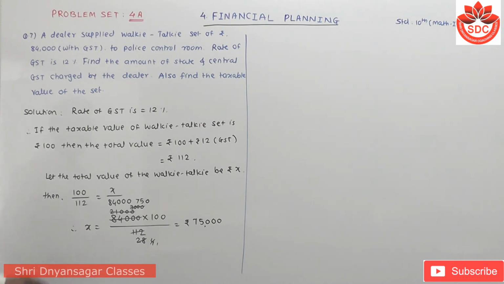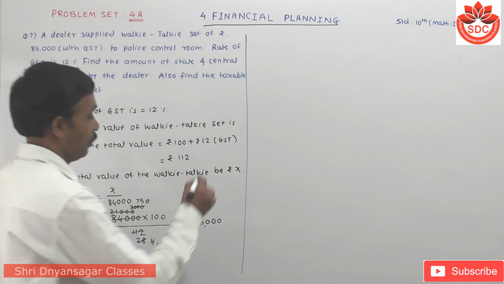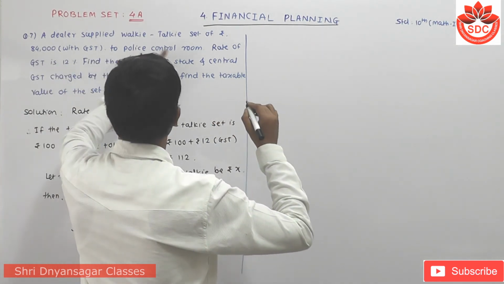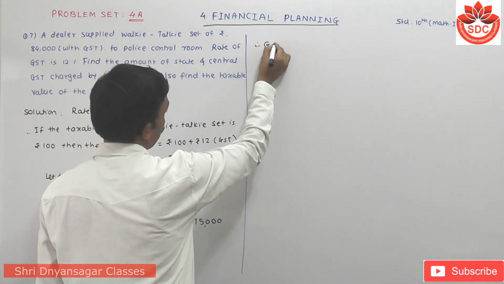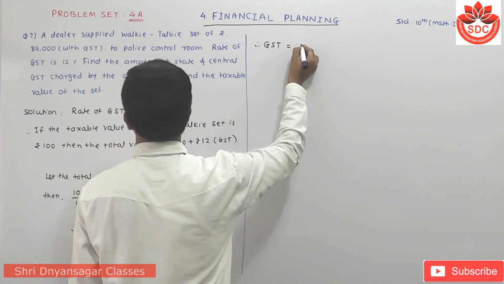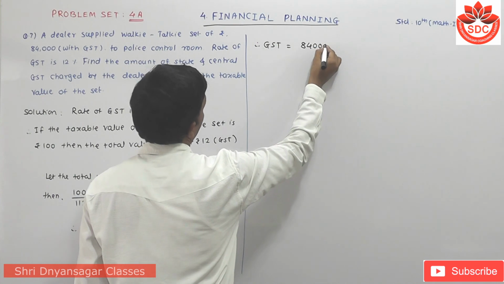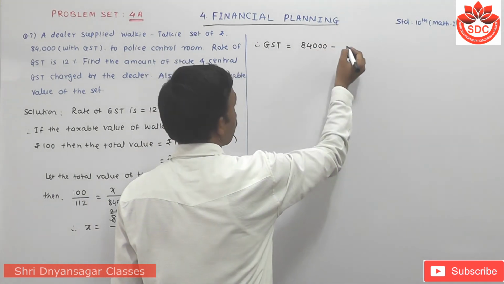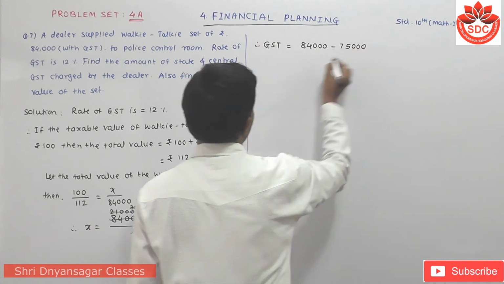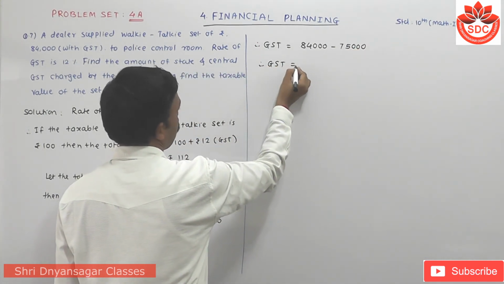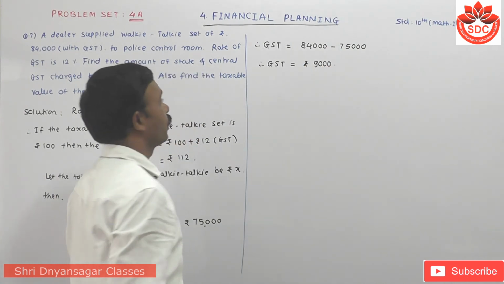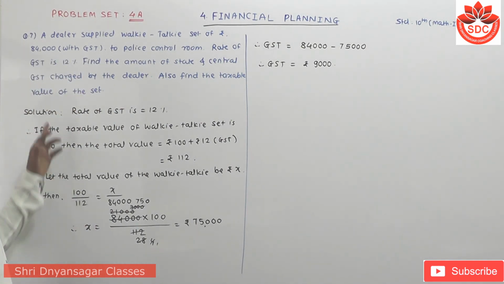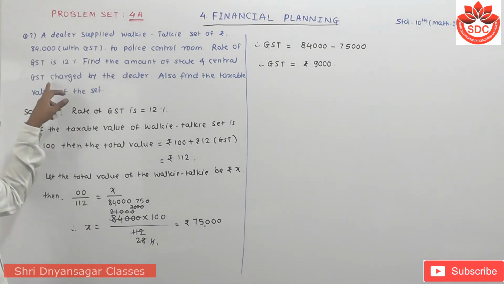Now then we have to find out here GST. Now here the walkie-talkie set with GST is given here, so that we have to find out GST such way that is equals to from this 84,000 we have to subtract the price of this walkie-talkie means that 75,000. Therefore GST payable is equals to, this becomes so simple, this is rupees 9,000. This is GST. Then also find the taxable value and central GST and state GST also.